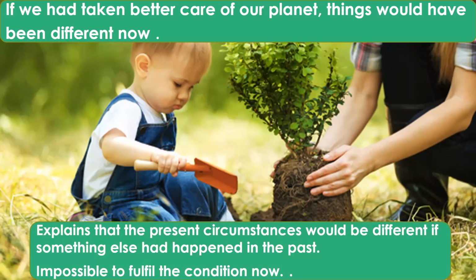So we are referring to something which has already happened in the past and it cannot be changed. So it is saying that the present would have been different if something different had been done in the past. So this is an impossible to change condition. The condition is impossible to fulfill. It is impossible to fulfill the condition now, and therefore it is impossible that the result will take place.